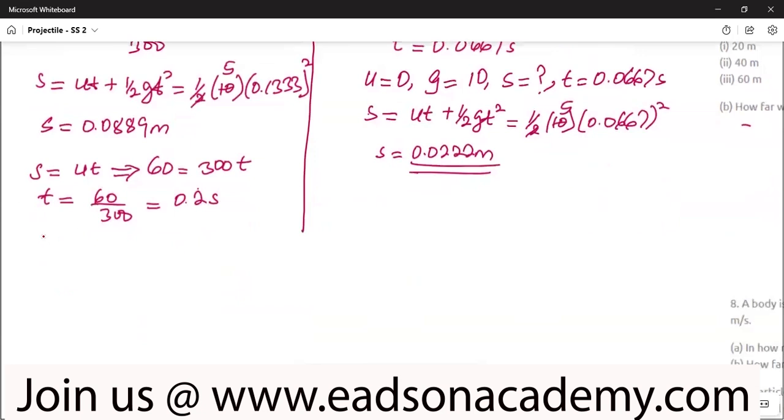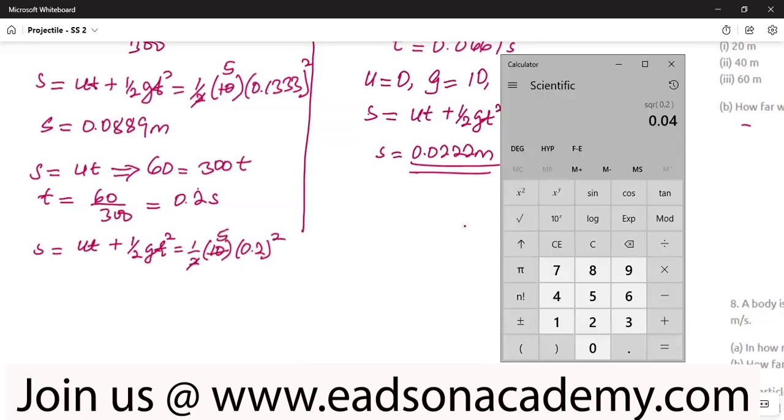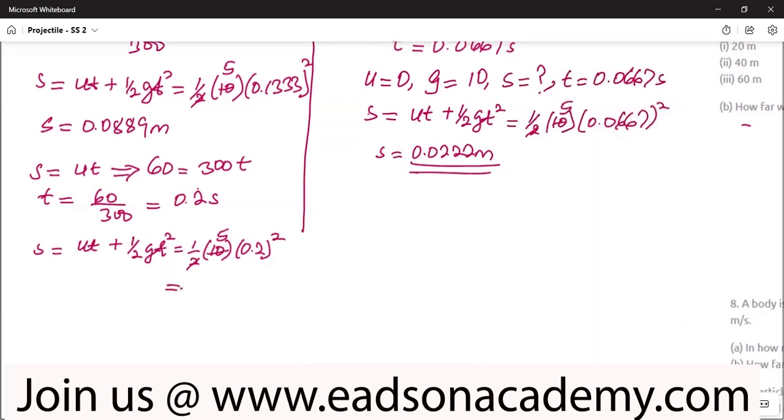So now, s equal to vertical distance is independent of velocity of projection, so the first term of this equation is 0, but g is 10. Working on this, there is half times 10 times the time taken, 0.2. And I forgot to put square there. The formula is half gt squared. Okay, so square this. 2 here 1, 2 here 5. Now 0.2 squared is 0.04. Then multiply by 5, 0.2. So it will have fallen a height of 0.2 meters when it has traveled this very distance of 60 meters.